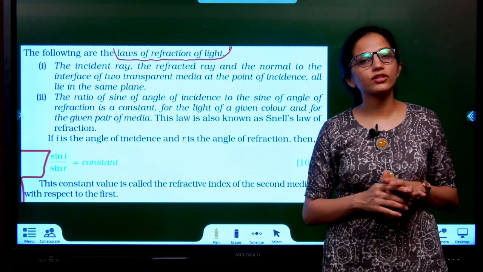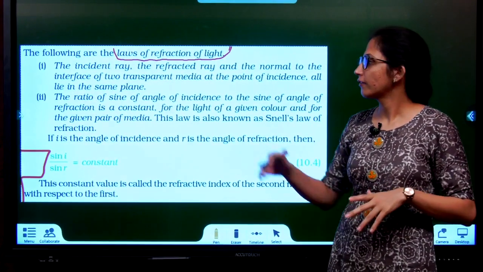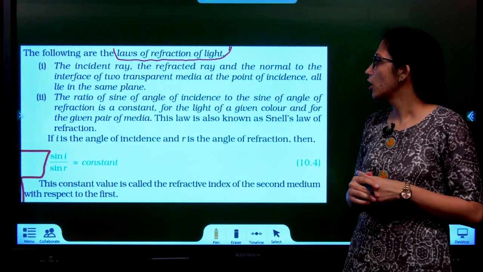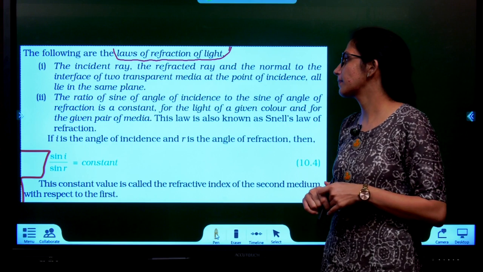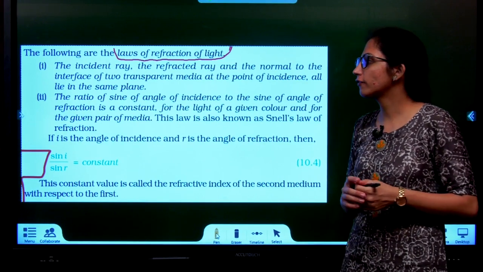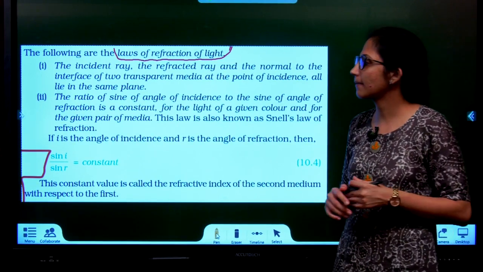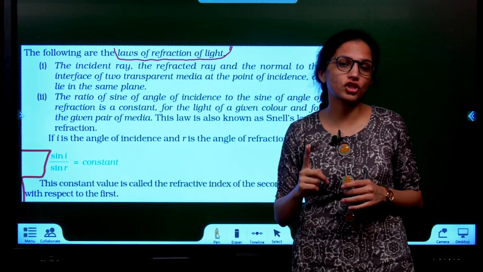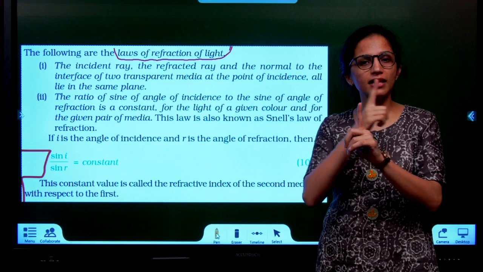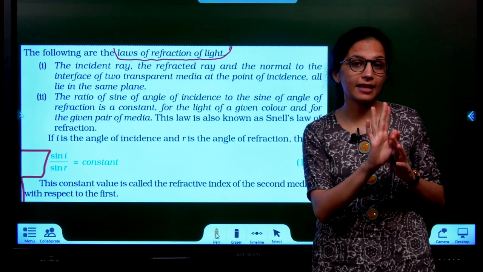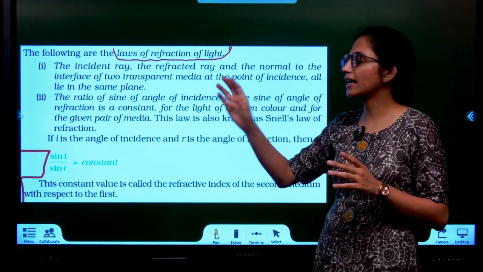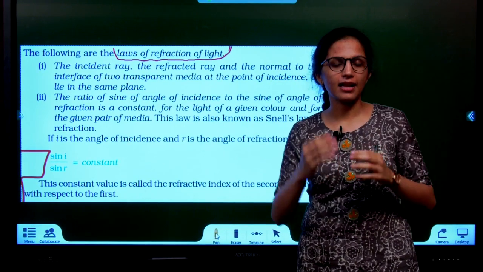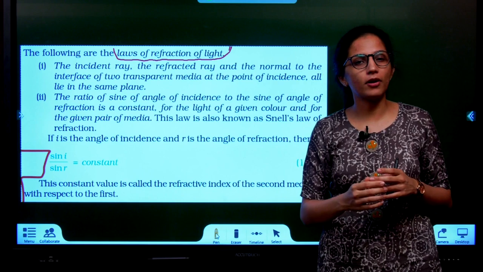So now this brings us to the laws of refraction. First law: the incident ray, the refracted ray and the normal to the interface of the two transparent media at the point of incidence all lie on the same plane. What does this mean? Just like how we saw in the laws of reflection, the incident ray, normal and the reflected ray lay in the same plane at the point of incidence. Just like that, the incident ray, normal and refracted ray lie in the same plane at the point of incidence.